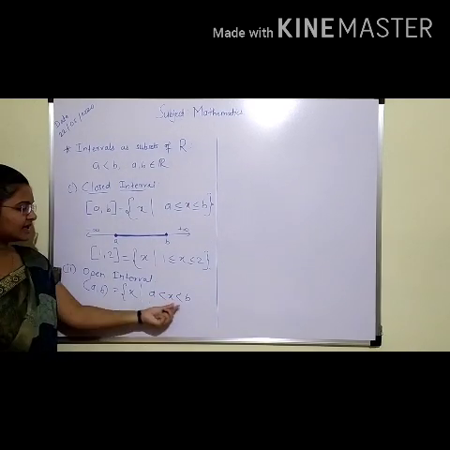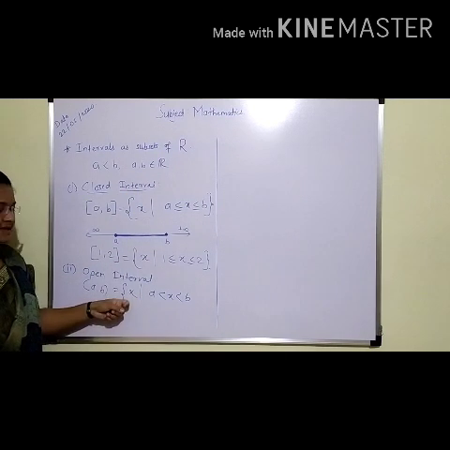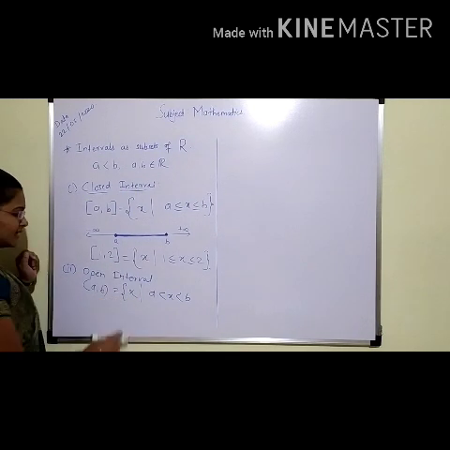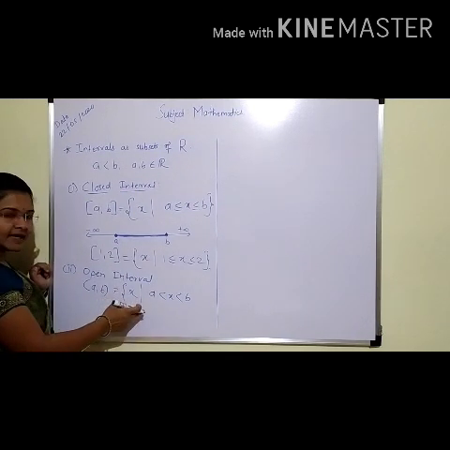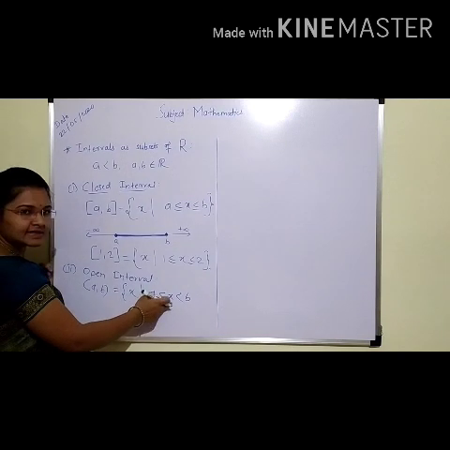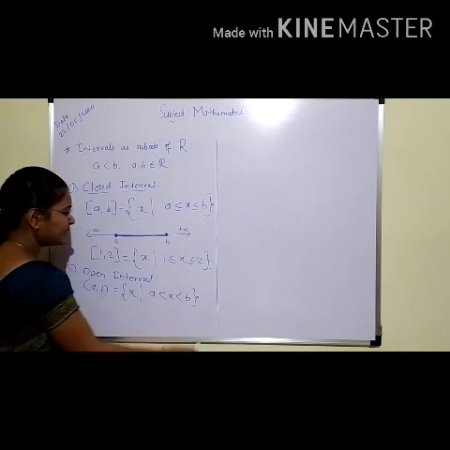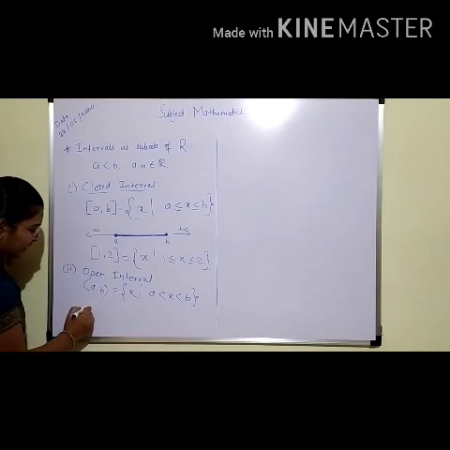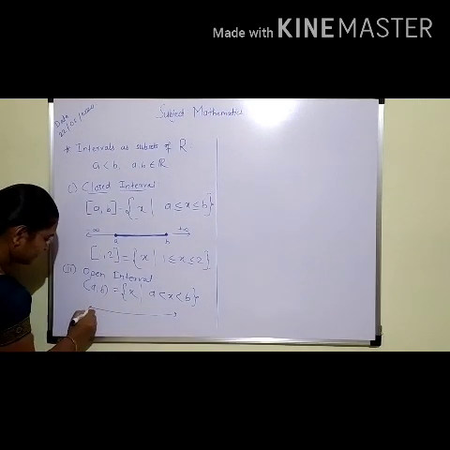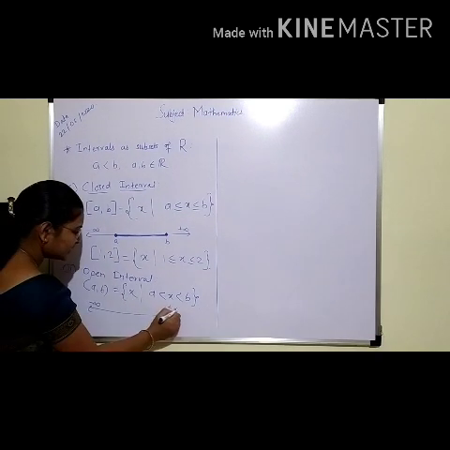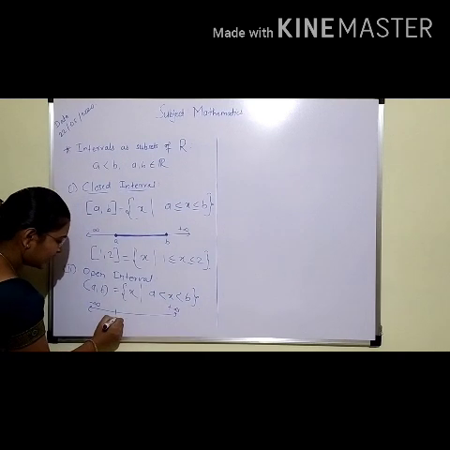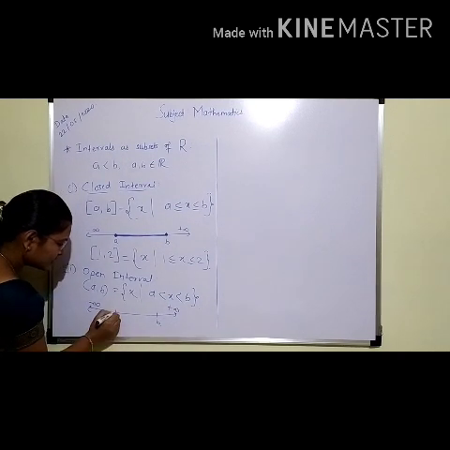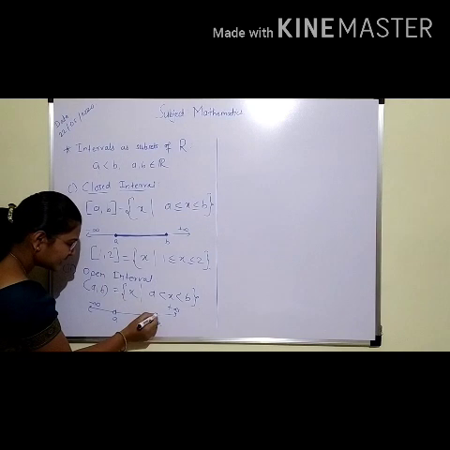Already we have taken a and b, both are real numbers, and this x is also a real number. So it is the set of x such that a < x < b. If we draw the real number line, we have minus infinity, this plus infinity, and suppose a and b points are there, so we will not consider these points in the interval.